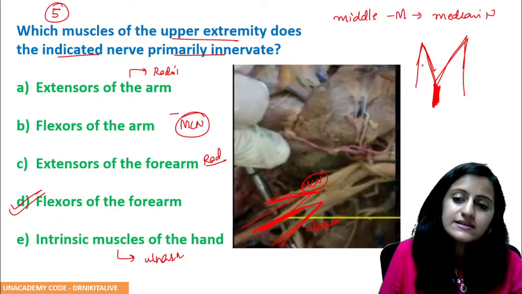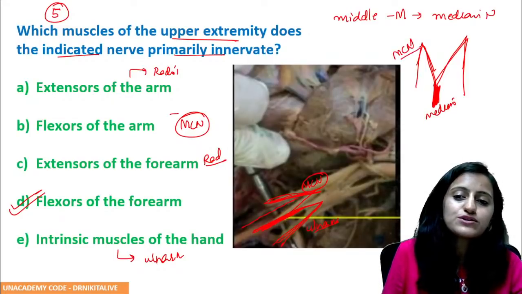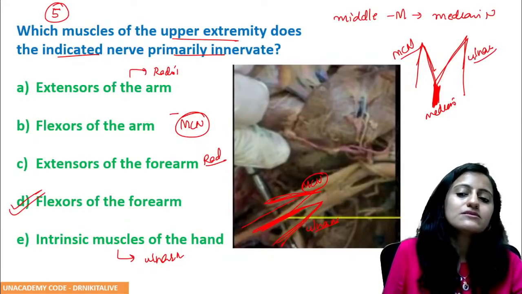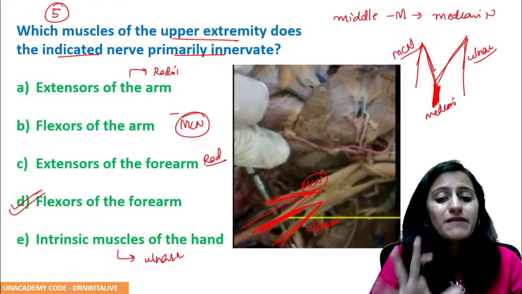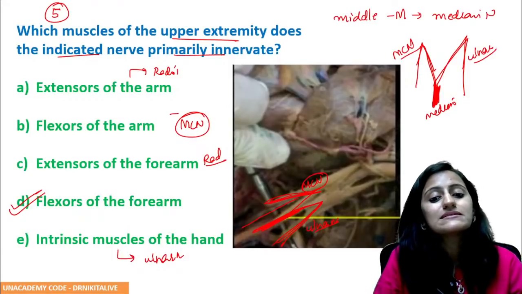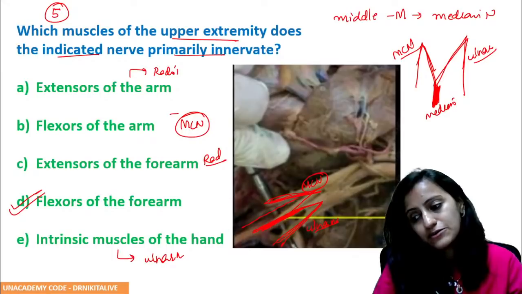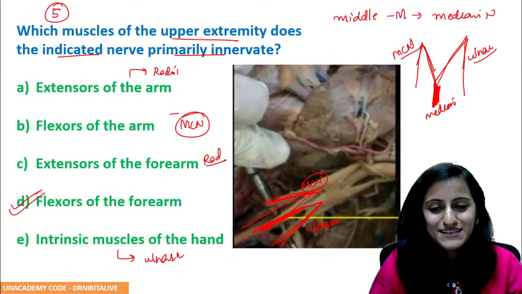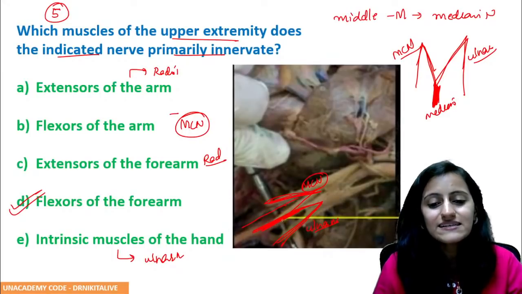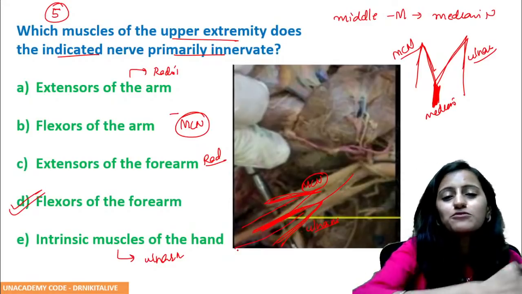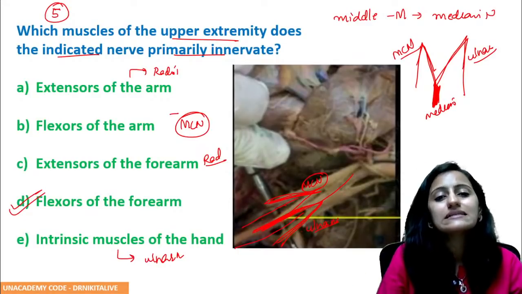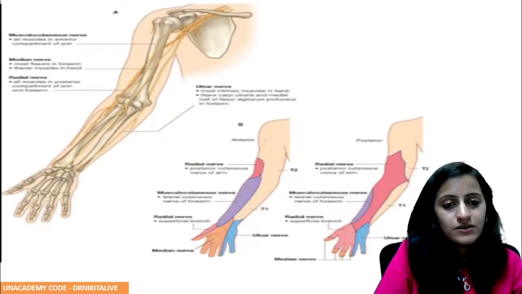Remember, the middle is the median nerve, the lateral is the musculocutaneous nerve, and the medial one is the ulnar nerve. That is how you identify the terminal branches: musculocutaneous, axillary, median, and ulnar, and the posterior cord continues down predominantly as the radial nerve.